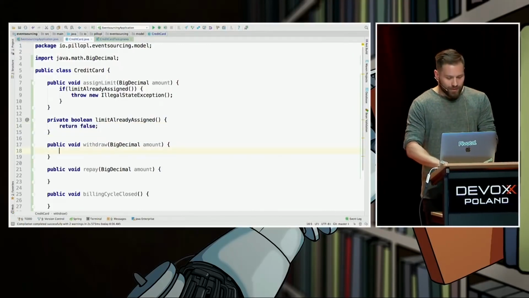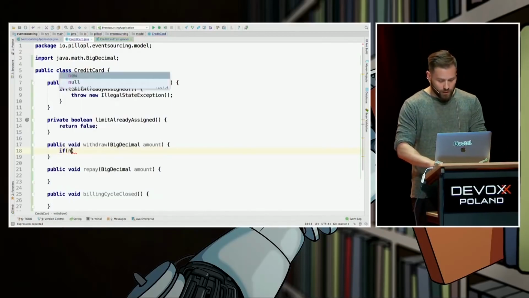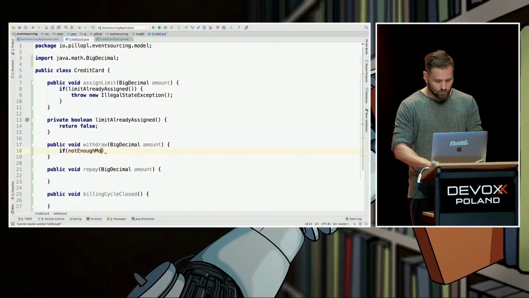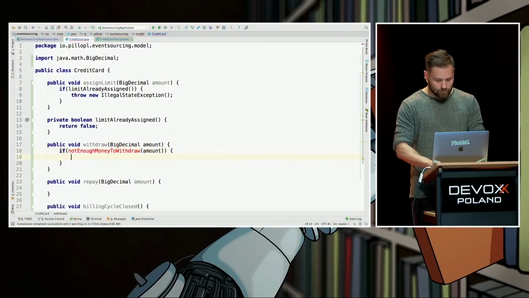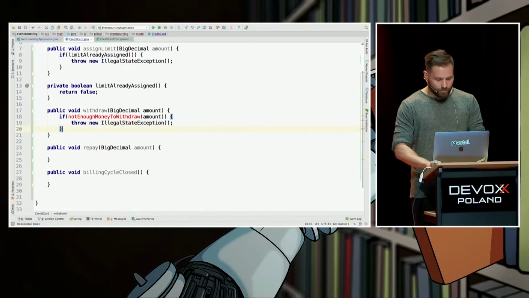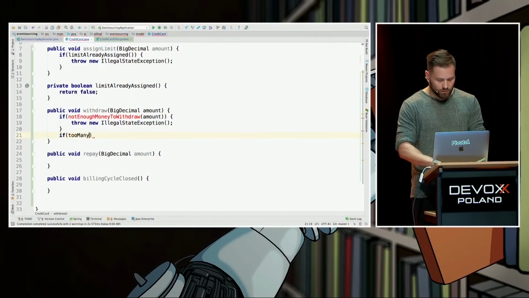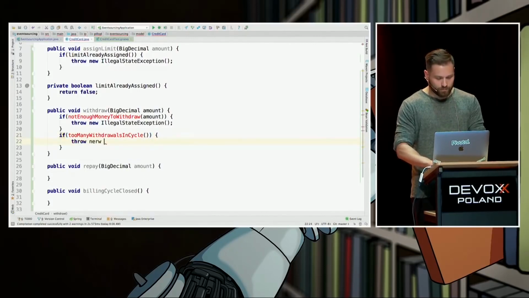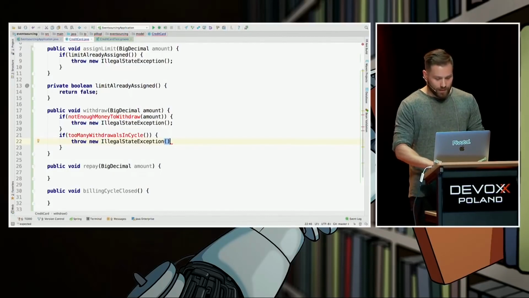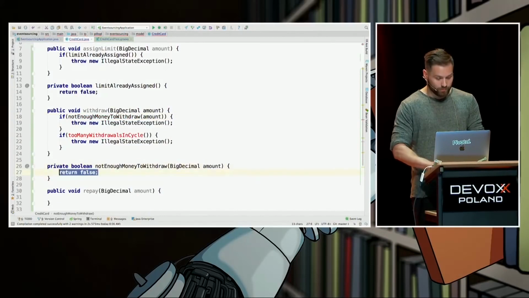Two more invariants in the withdraw command are, hey, if not enough money to withdraw amount, then please throw new illegal state exception, right? And the last invariant says that if too many withdrawals in cycle, again, please throw me new illegal state exception. So we copy-pasted the invariants from the yellow nodes. We also have the commands from the blue nodes.